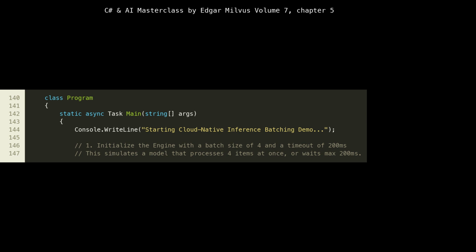demonstration. The Console.WriteLine confirms the demo's start. This section sets up the inference engine instance. Notice the generic parameters, string, string, indicating our model will take string inputs and produce string outputs for this demo. This highlights the flexibility of the generic design.